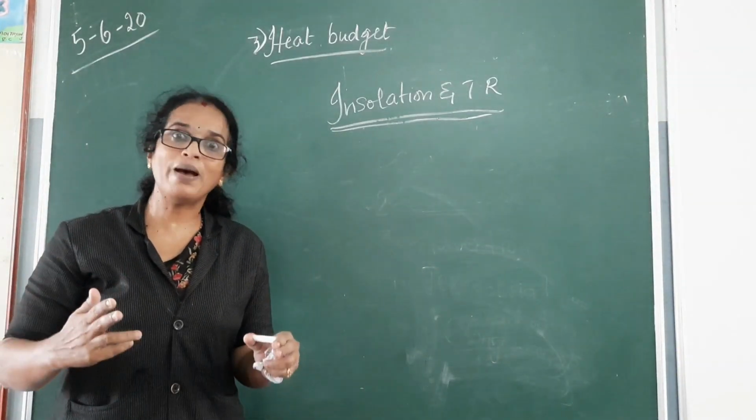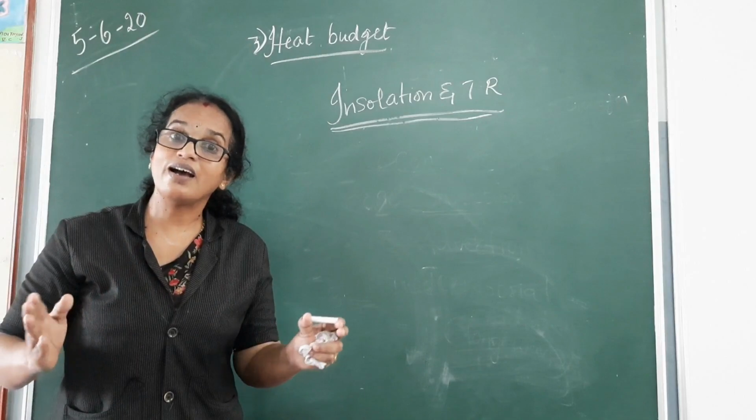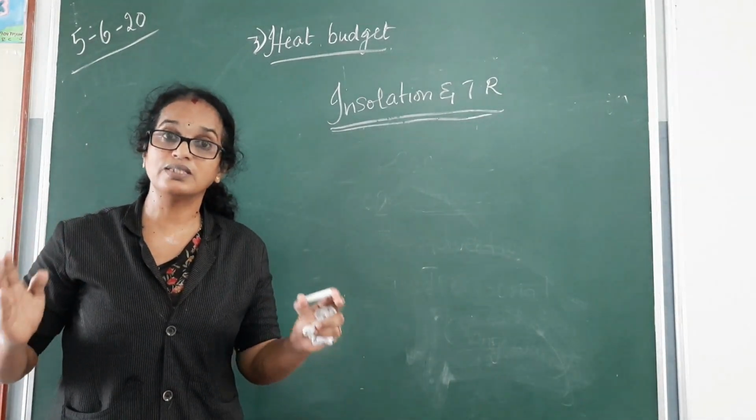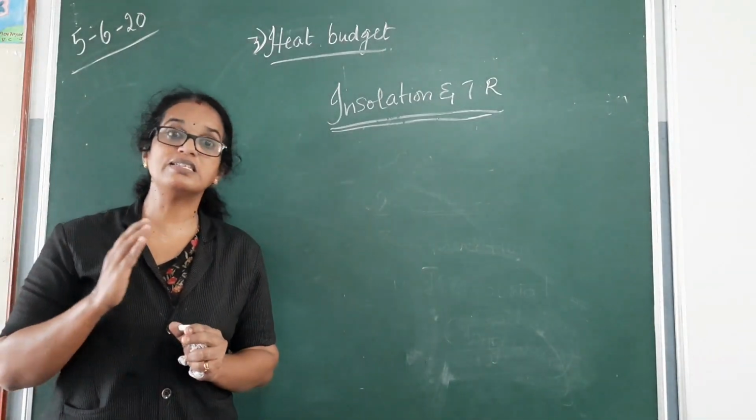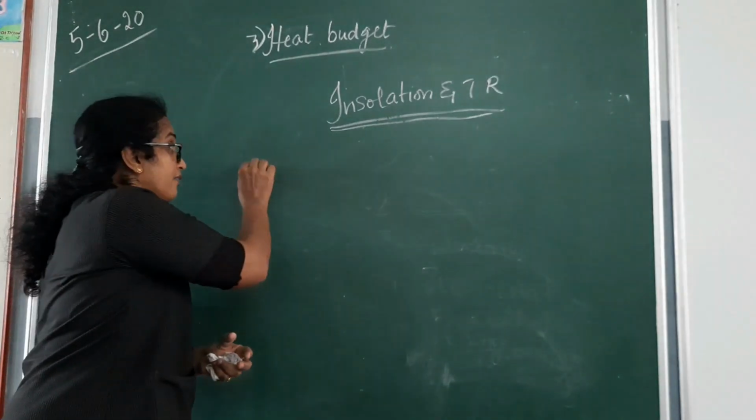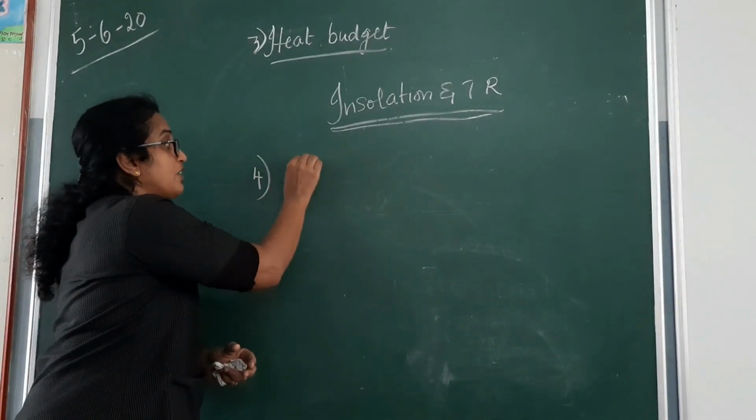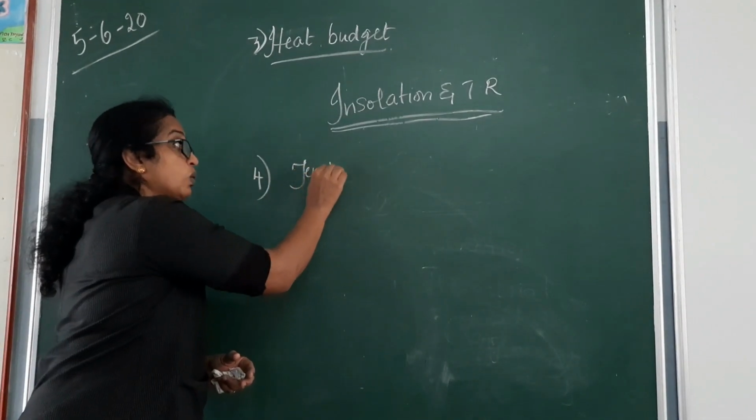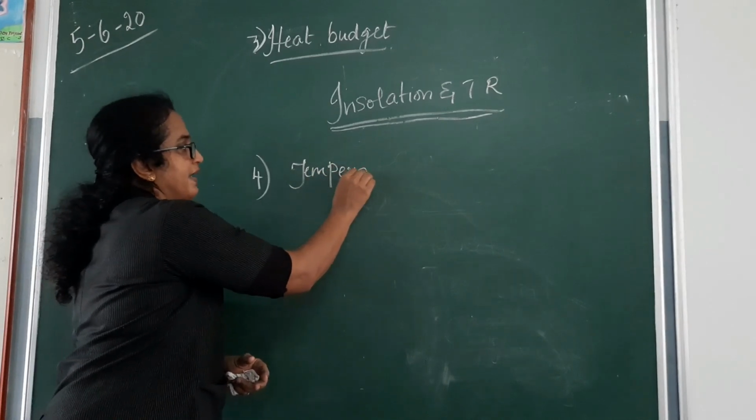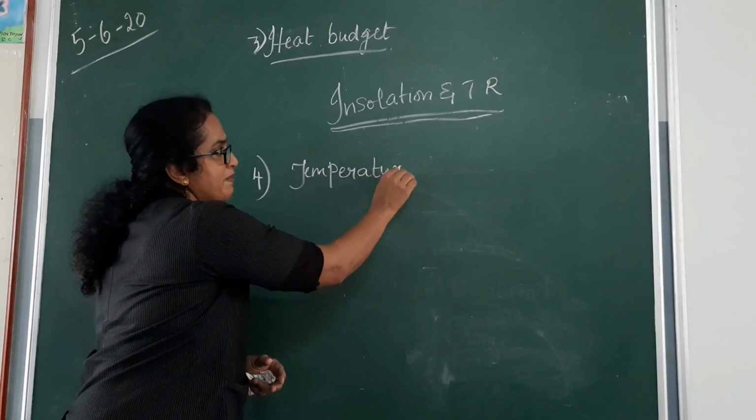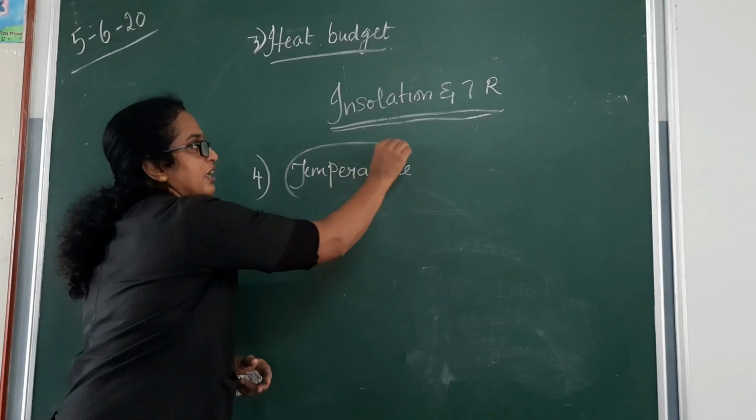If there is no balance, the entire environment or earth will have to suffer. This is the next thing. The fourth concept that we are going to study is, what is this temperature? What do you mean by temperature? It has got a great role to play.